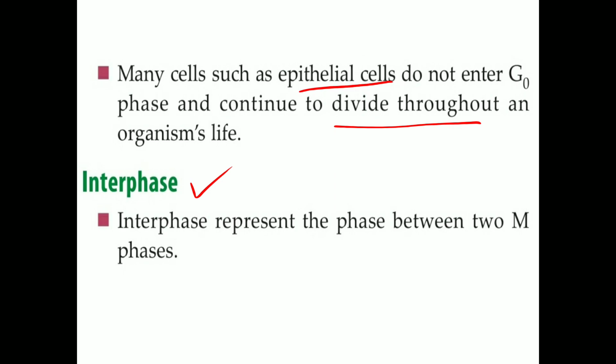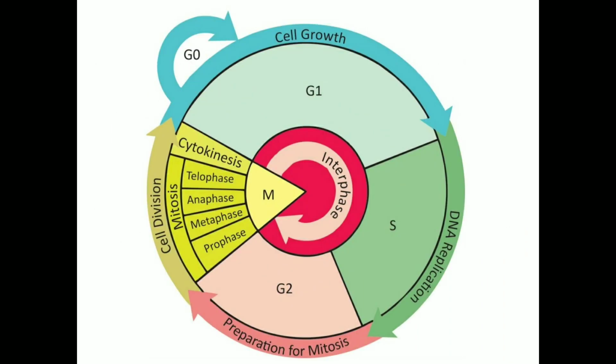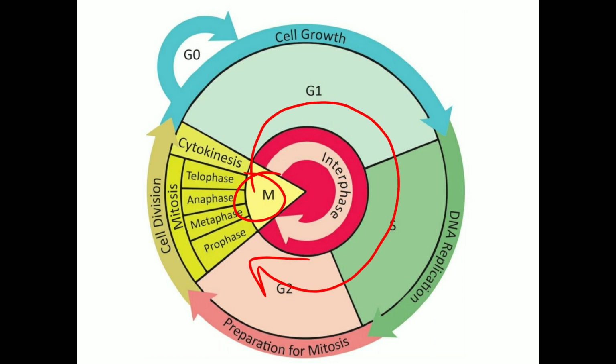The next phase is interphase. Interphase represents the phase between two M phases. So you can see here there is an M phase. One M phase has happened and the next M phase has to happen, and the phase between these two M phases is interphase. Between two adjacent M phases is called interphase.